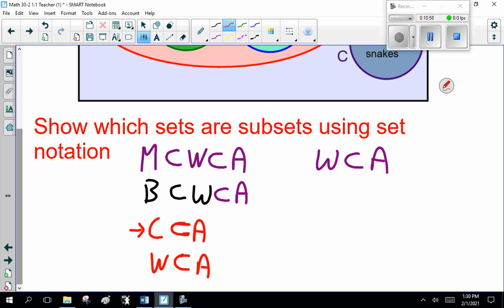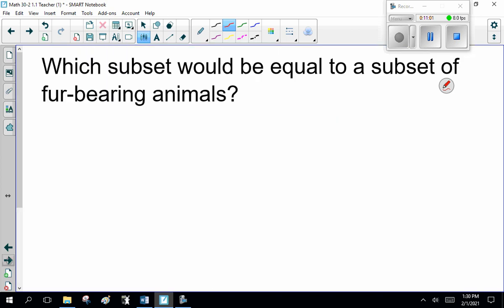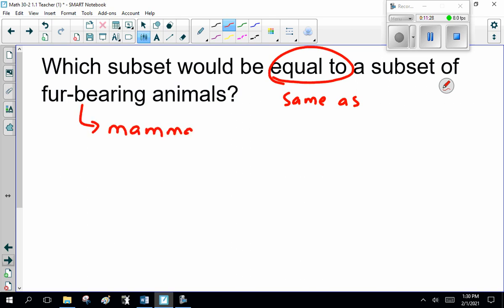Okay? Now, last question. Which subset would be equal to a subset of fur-bearing animals? Okay, what is Mr. Sutton saying? Well, Mr. Sutton's throwing a word question at you. Equal to, same as. Which subset will be equal to or the same as a subset of fur-bearing animals? Well, what are the fur-bearing animals? Those of you in biology go mammals. So I'm going to throw weird questions at you like this. We've got to turn it into English.